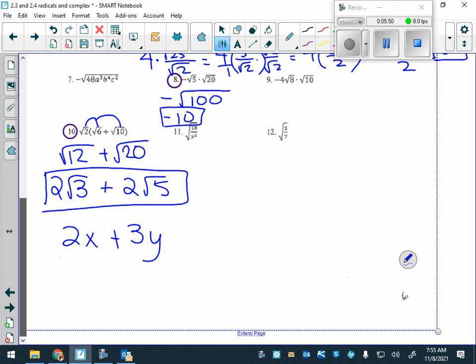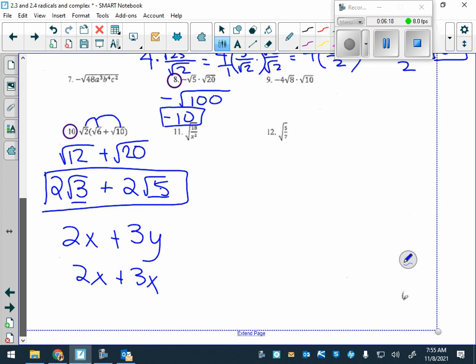No. The only way you can is if they both had x's. That's the same thing with the radicals as well. Will we see operations like this of radicals? No. But it's also good to know that when you're adding or subtracting, you cannot combine them because these are not like radicals. They have to have the same number inside.